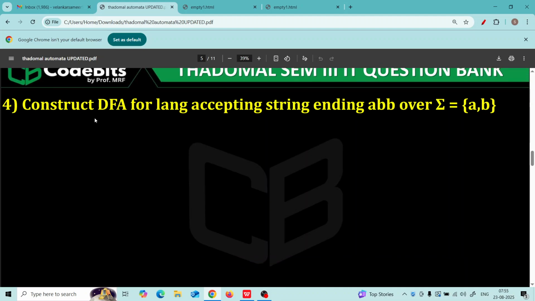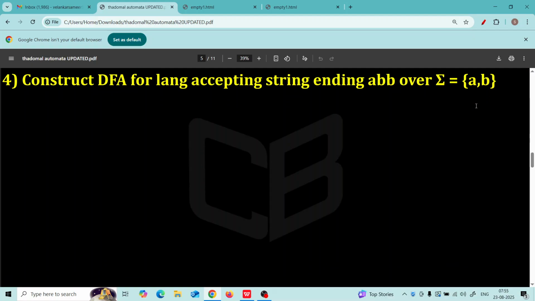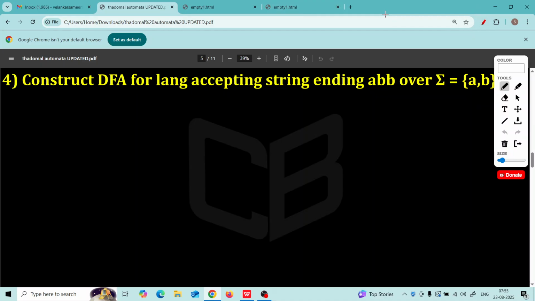Question number 4. Construct deterministic finite automata for language accepting strings ending with ABB over sigma is equal to {A, B}. Now, what is the answer for this? We have to draw a diagram where the initial state is Q0. Our DFA starts with Q0 state, and which strings should be accepted by this DFA? Only those strings which end with ABB.